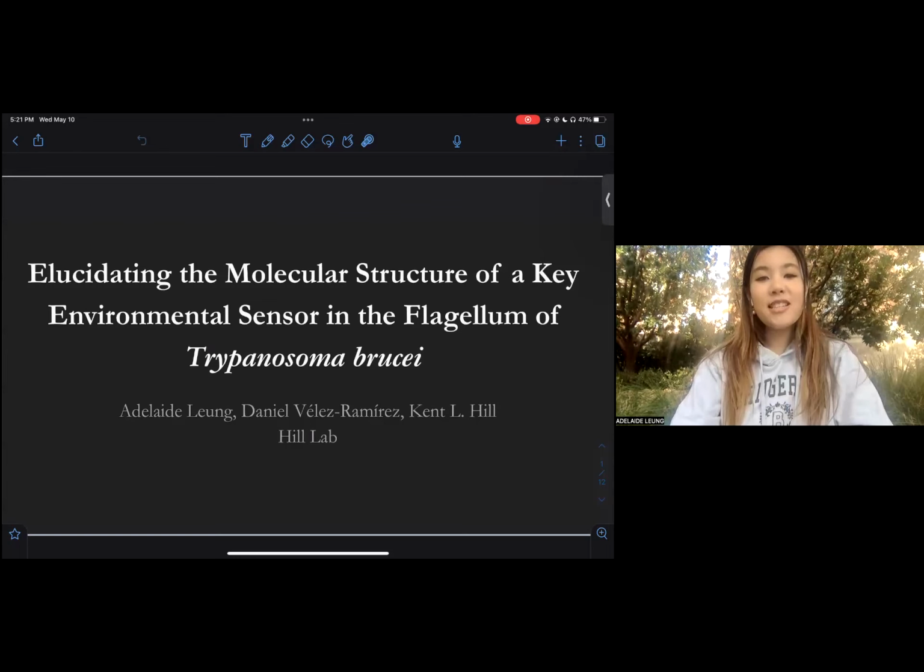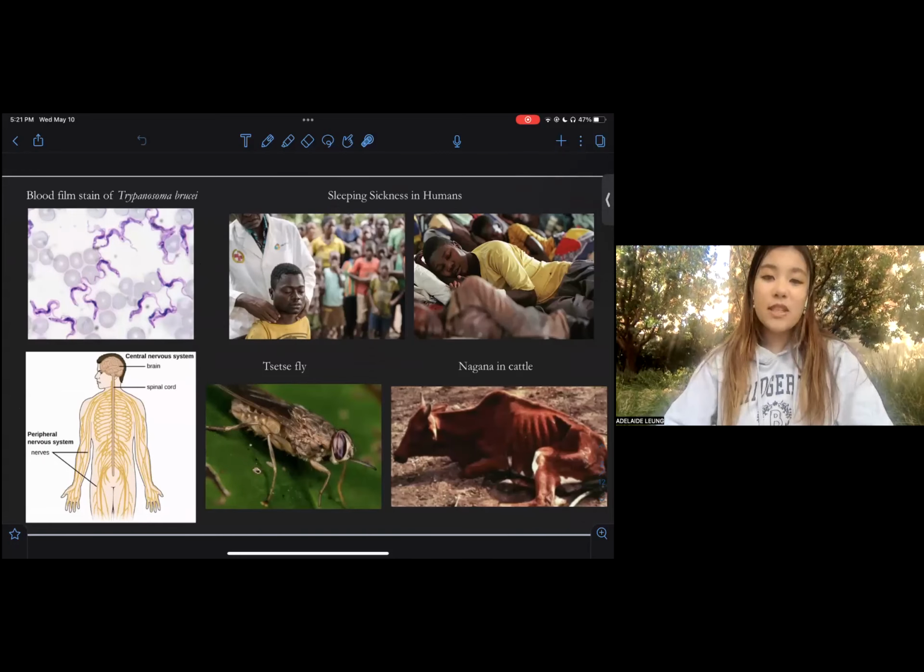My research project is done in the Hill Lab, a lab that investigates flagellar motility of the protozoan parasite Trypanosoma brucei. T. brucei is the causative agent of sleeping sickness, a neglected yet chronic tropical disease that is characterized by central nervous system, or CNS, invasion. CNS invasion reverses the sleep-wake cycle and is life-threatening once neurological changes and motor or sensory problems occur.